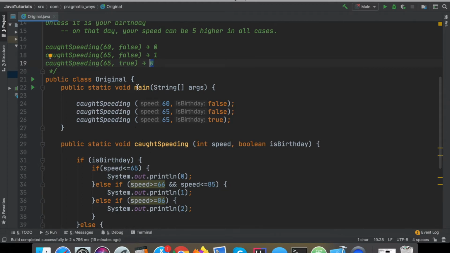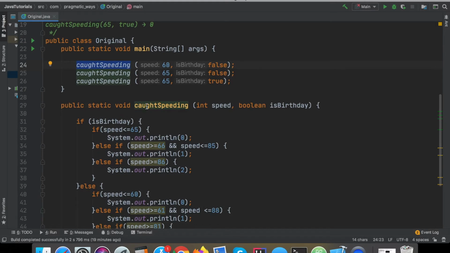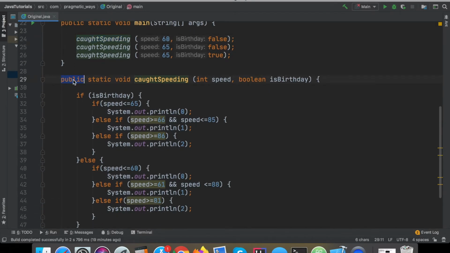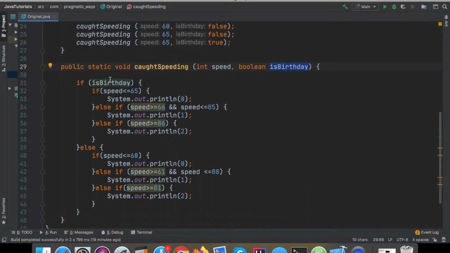All right, we have in the main function just the 3 different test cases that call this caughtSpeeding function, and that's defined right here. A public static void caughtSpeeding accepts the int speed and the boolean isBirthday. It starts off with if isBirthday, then do the logic for the birthday.